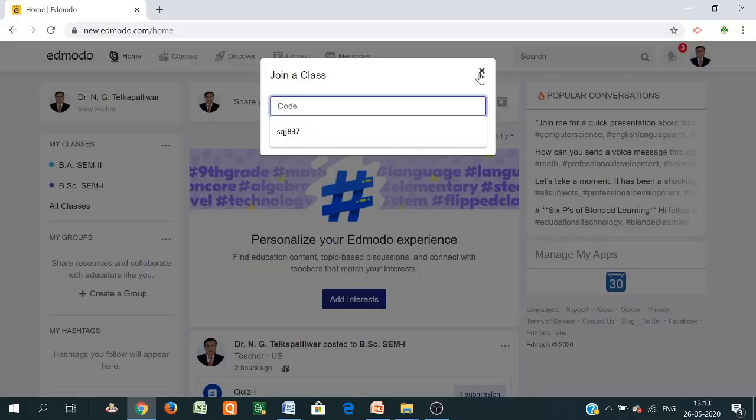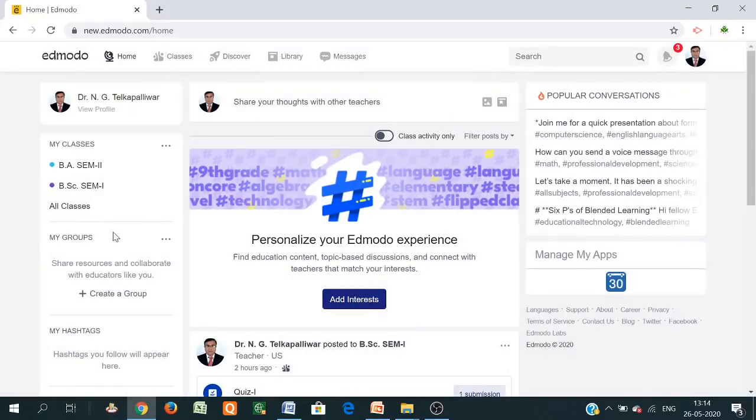Suppose he downloaded the Edmodo app, because this platform is available in both versions. The web version is also available, which is easy, and the mobile app version is also available. That is very useful for the student to conduct various types of assignments and to submit assignments or quizzes through the mobile app also. So the student just downloads the app, clicks on join class, and enters the code which we have provided, and the student can join the class. So this is another way.